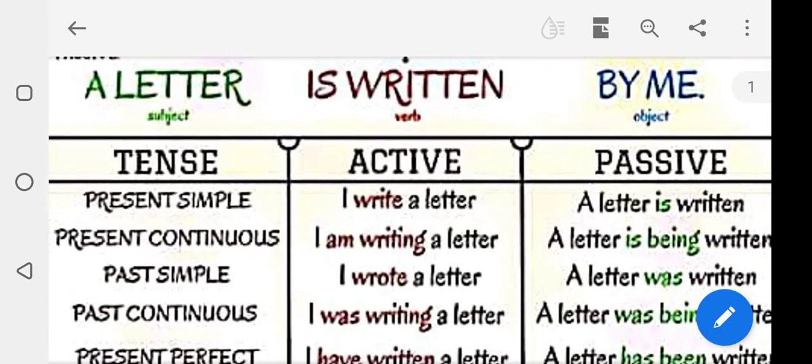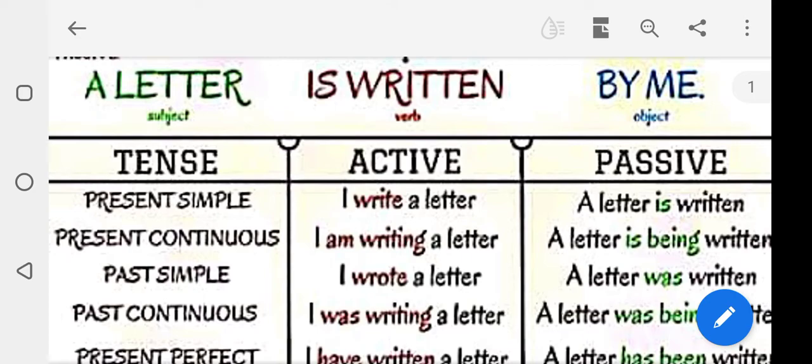Yes. See this formula, tense, active and passive. First one, simple present tense. I write a letter. A letter is written by me. Yes. Listen students, in this pronoun active and passive, I changes to me. We changes to us. You changes to the same you. And he changes to him. She changes to her. It, the same it. They changes to them. Yes.